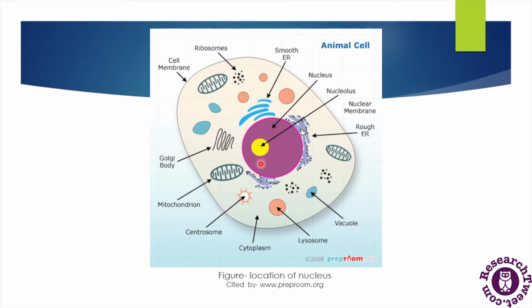Here we can see in this diagram the anatomy of an animal cell. This is the structure of an animal cell, which has different types of cellular organelles embedded in the cytoplasm. At the center of the cell we can see the nucleus, which is bounded by a nuclear membrane, and in the center of the nucleus we can see the nucleolus, which is also a part of the nucleus. This is the structure and the location of the nucleus within the cell.